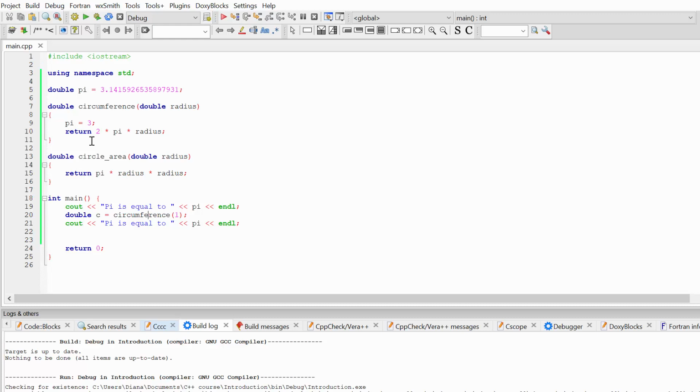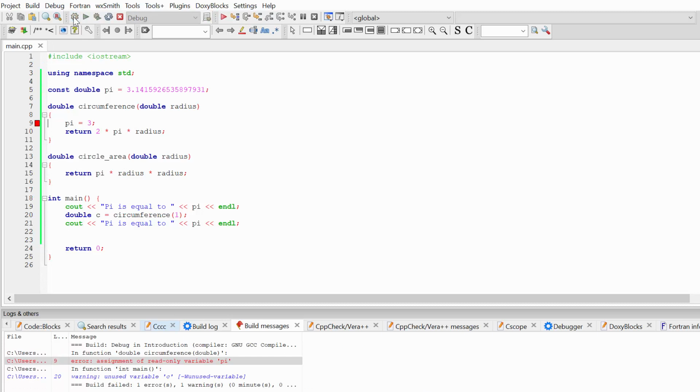But if you want to avoid these changes, if you want your global variable be constant, if you want to protect your global variable from changes, you should use keyword const to declare this variable as constant. I'm going to write const double pi, and this keyword const will make my global variable constant, and now it can't be changed anywhere in the code. If now I try to build my program, you can see I'm getting error, assignment for read-only variable pi. So because our variable pi now is constant, it's read-only, and you can't assign new value, and you will get this type of the error.